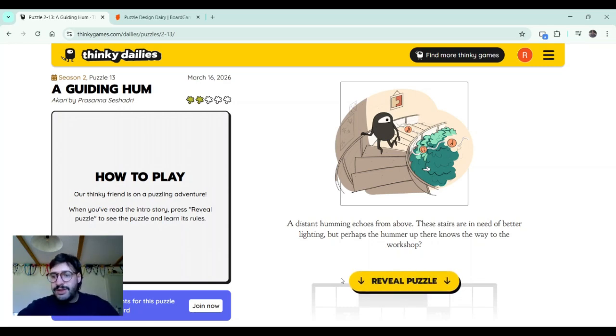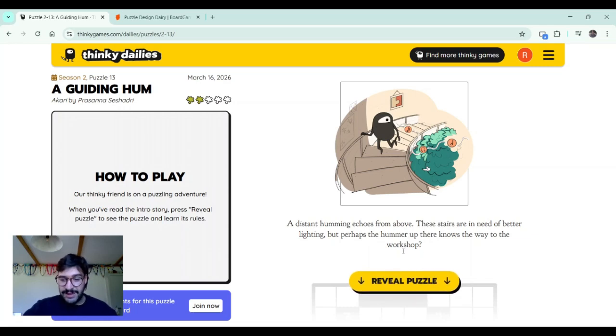Oh, look at this image. We see again this tile here. We have seen it before, so there is something going on with that image. A distant humming echoes from above. These stairs are in need of better lighting, but perhaps the hummer up there knows the way to the workshop.